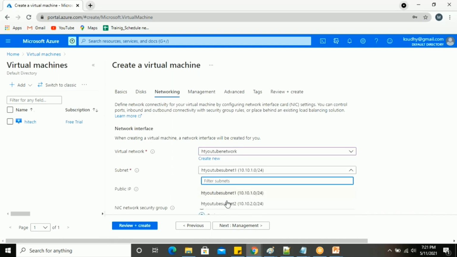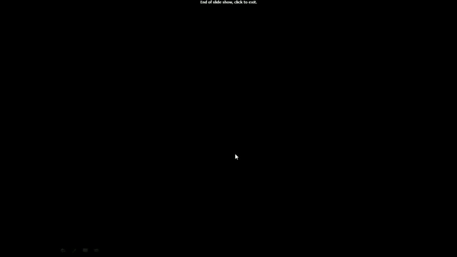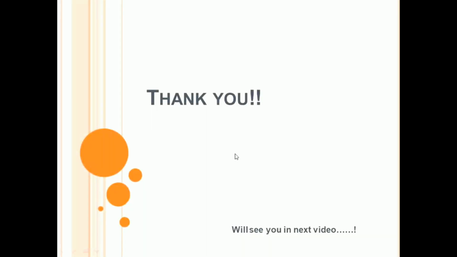There I'm having 2 subnets. Whichever subnet you want, you can directly select the network here. If you want a public IP, you can create it there. So fine, thank you guys, we can see you in the next session. This is how we can create the network and assign the subnet, and inside the subnet I'm able to create the virtual machine.